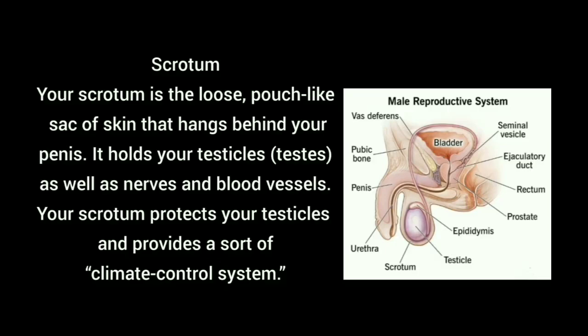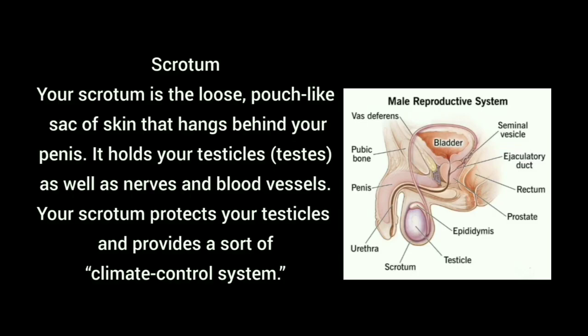The scrotum is the loose pouch-like sac of skin that hangs behind your penis. It holds the testicles as well as nerves and blood vessels. Your scrotum protects your testicles and provides a sort of climate control system.